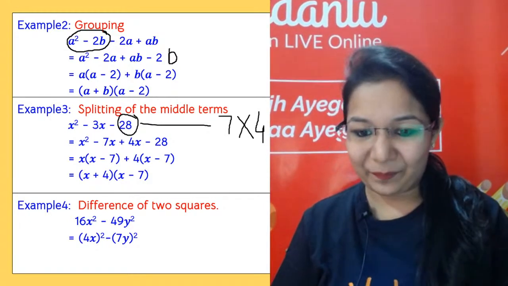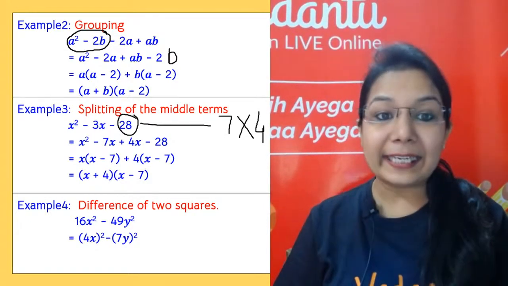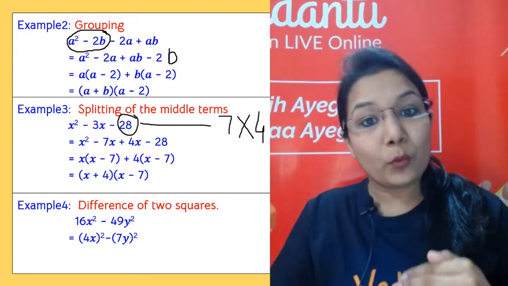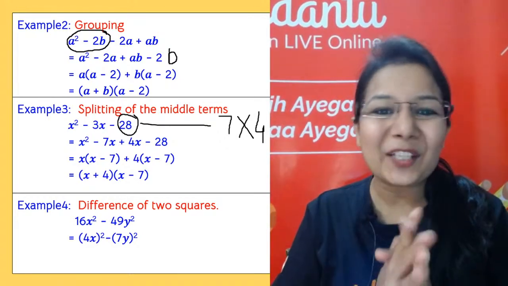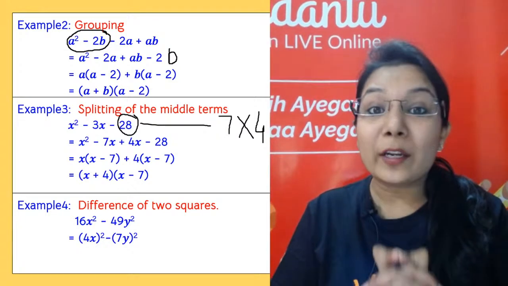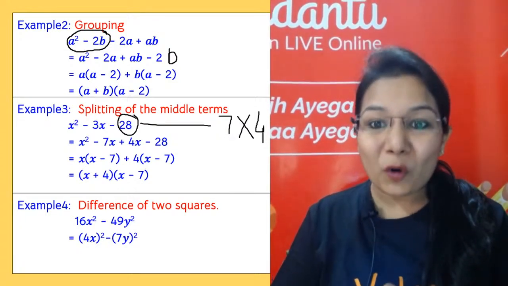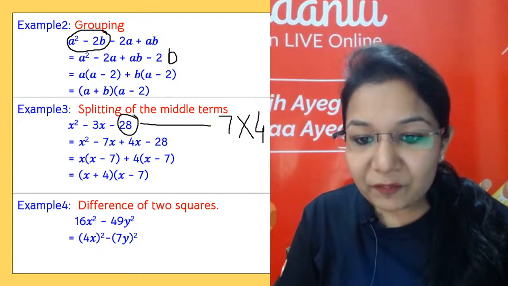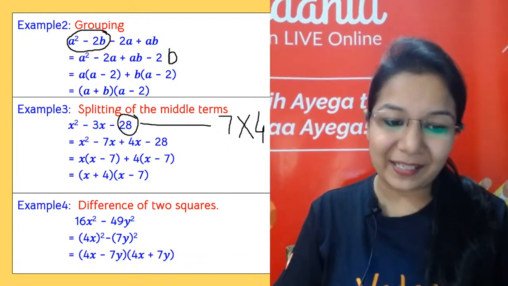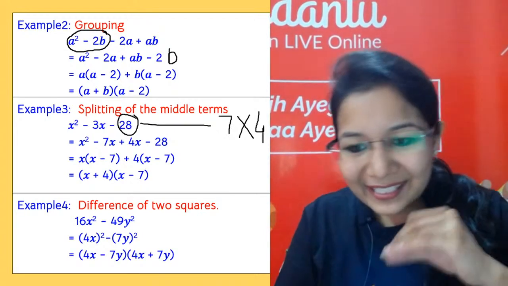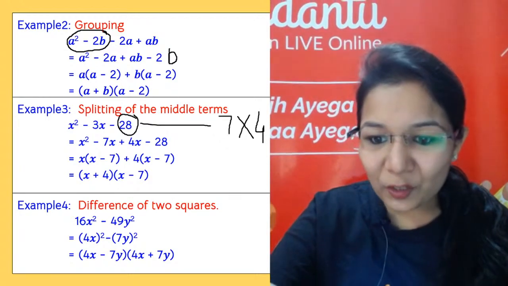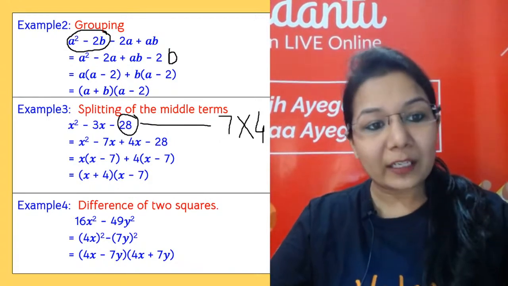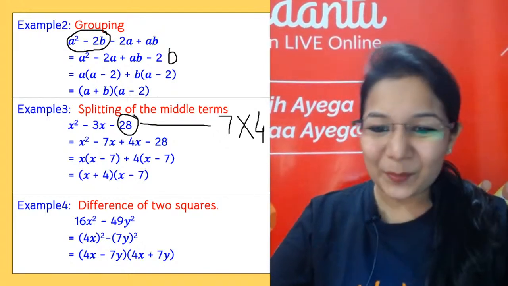But you should have A and B in it. So what is A? A is 4x. Because if you do the square of 4x, you will get 16x square. And if you do the square of 7y, you will get 49y square. So it becomes 4x plus 7y, 4x minus 7y. You can write them in any order, either A plus B first or A minus B first.